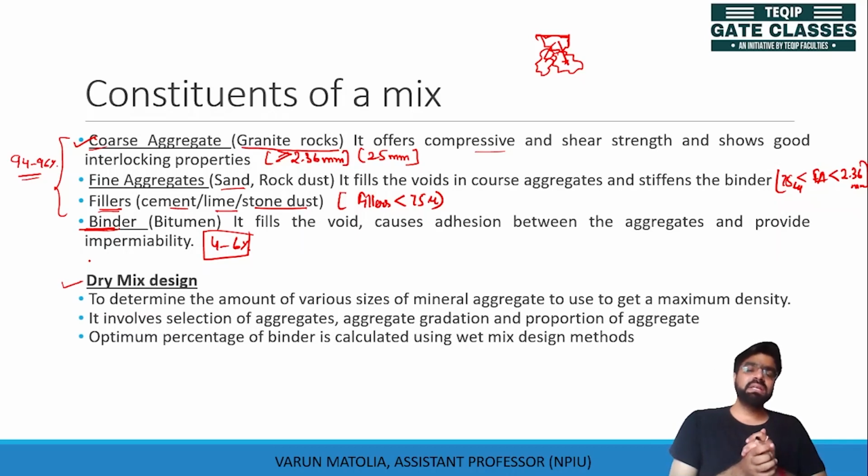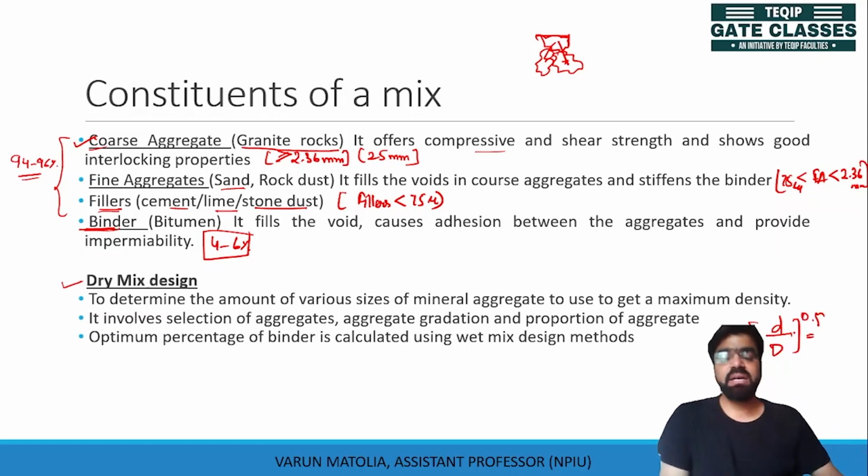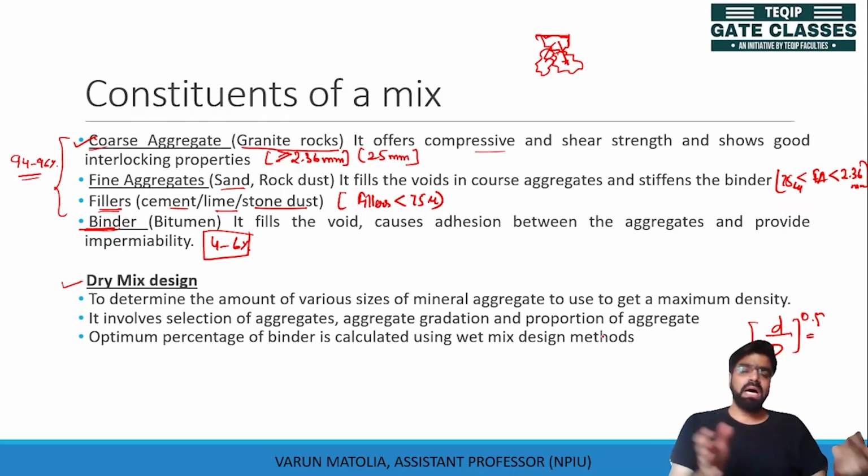We have already seen the 0.5 power law, which can provide us the desired dense gradation. Now, after this gradation is done, we need the binder content to be used. The optimum binder content can be calculated by using wet mix design.